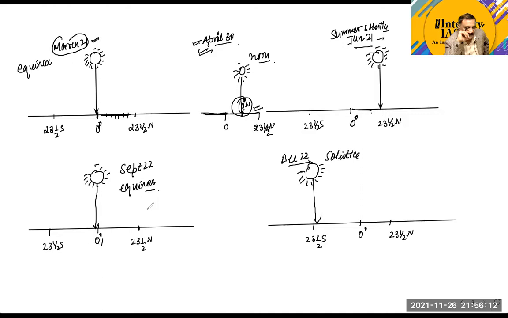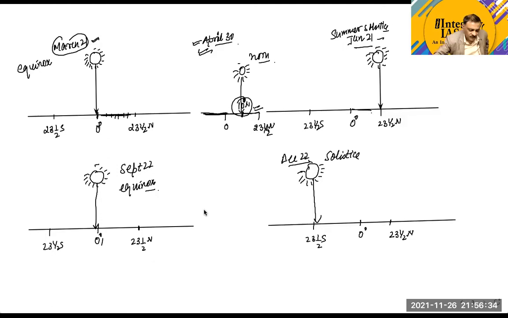Is this point clear? Sir, is this point clear to all? Okay. Now try to understand this point. It means that from September 22nd to December 22nd, the sun is progressing towards the southern hemisphere.